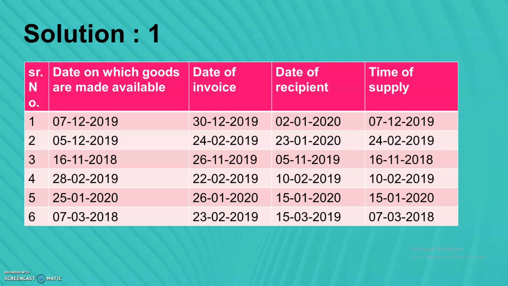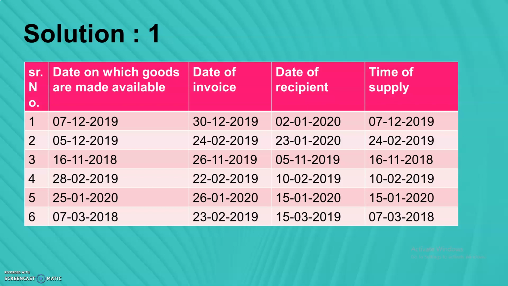So this is a simple method of solving the time of supply in the case of no movement of goods. First we will compare the year, then we will compare the month, then we will compare the day. This way we have to check out the earliest date.